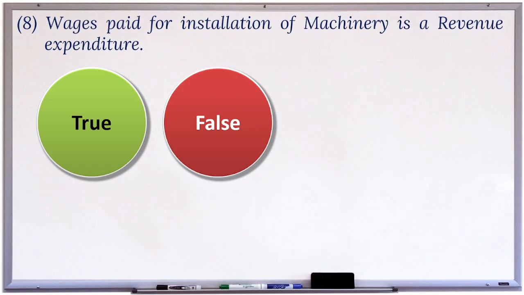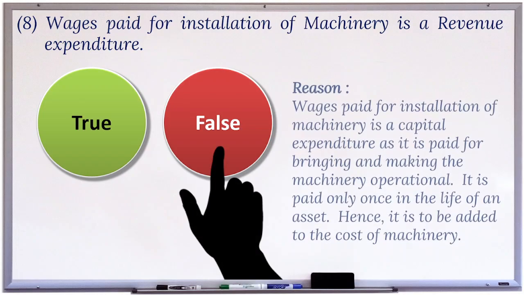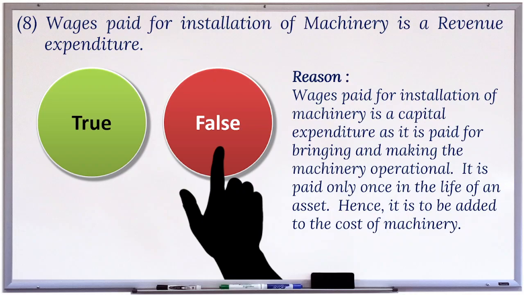8. Wages paid for installation of machinery is a revenue expenditure. This statement is false. Reason: wages paid for installation of machinery is a capital expenditure, as it is paid for bringing and making the machinery operational. It is paid only once in the life of an asset. Hence, it is to be added to the cost of machinery.